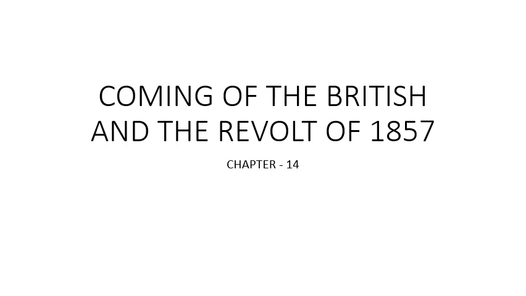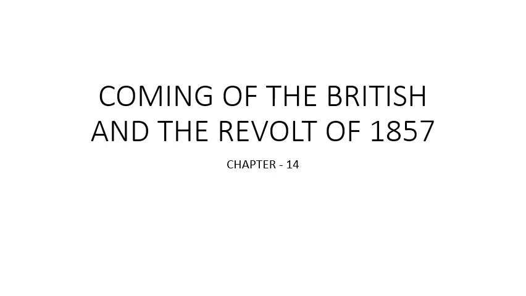This is Preeti Mukherjee. Today we are going to discuss the last part of this chapter, chapter 14, and the name of this chapter is Coming of the British and the Revolt of 1857. In last class, we discussed why this revolt started and what was the main reason.